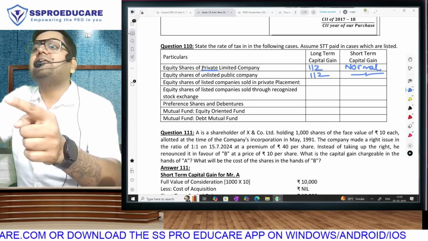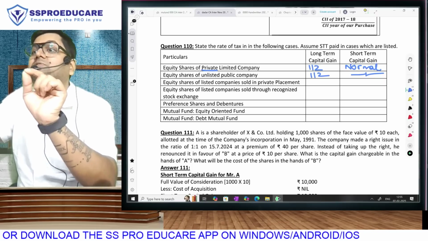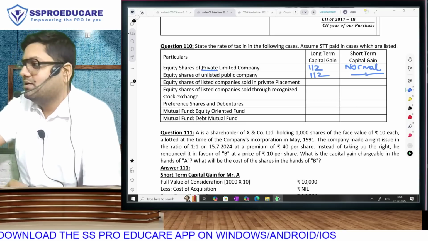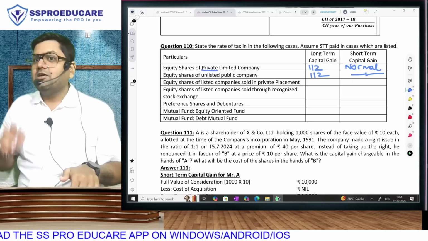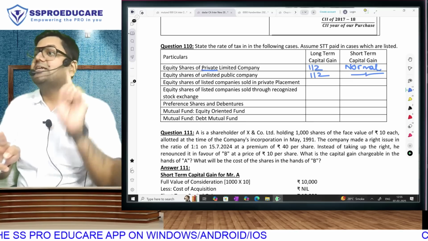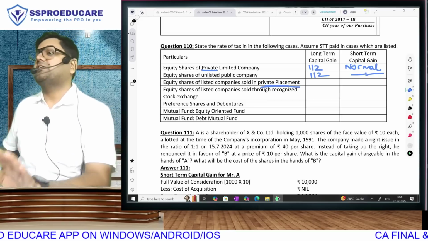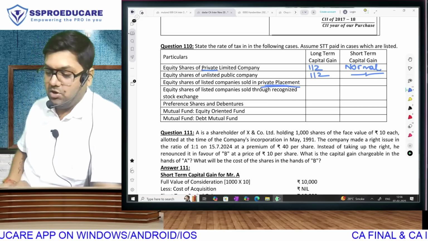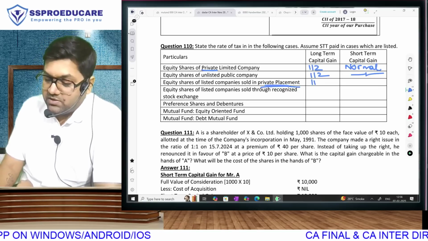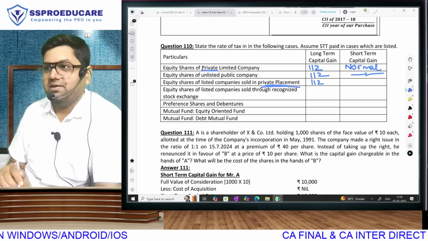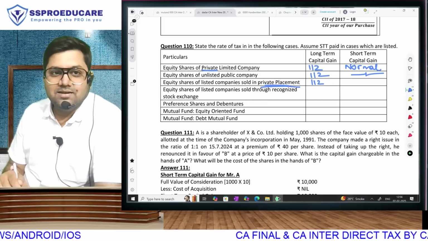When that private deal takes place without the stock market, then the main factor for triggering 111A and 112A, that is STT, won't come on. And when STT is not applicable, please remember, for stock market to get attracted, it has to be STT on both assets. And if it is private placement, there is no STT. That is my explanation. You only will have to give the answer. Long-term capital gain: 112. Why not 112A? Because STT is not paid. And short term? Not 111A, right? Just confirming.